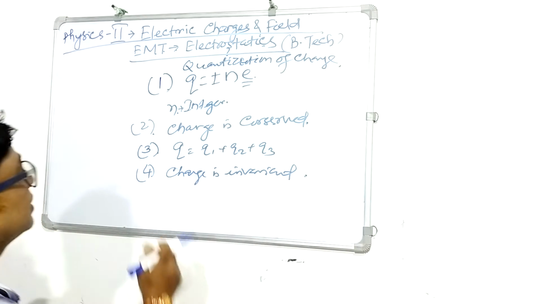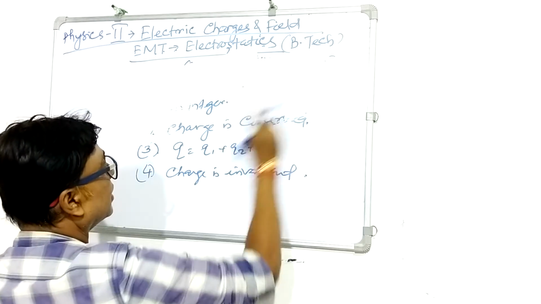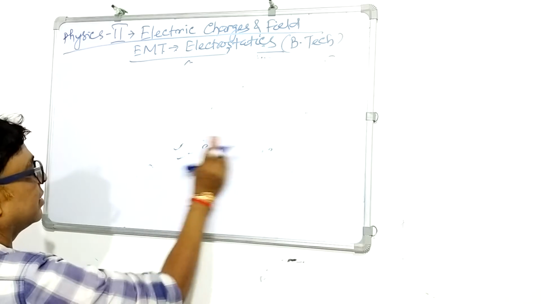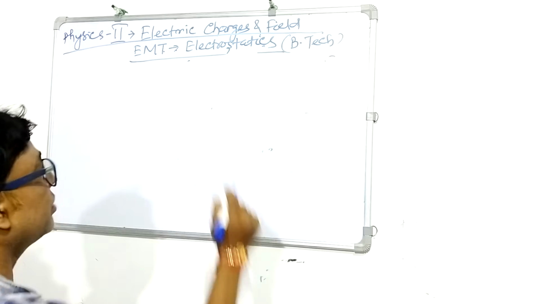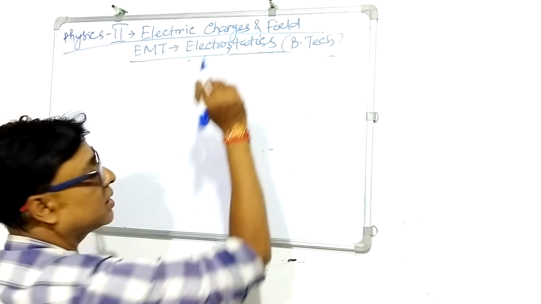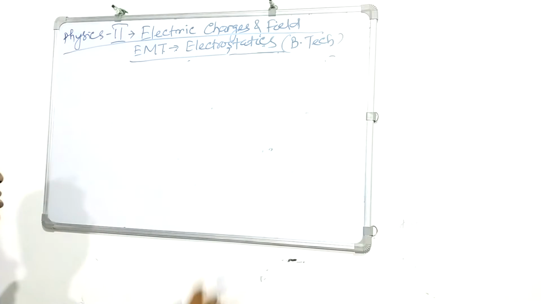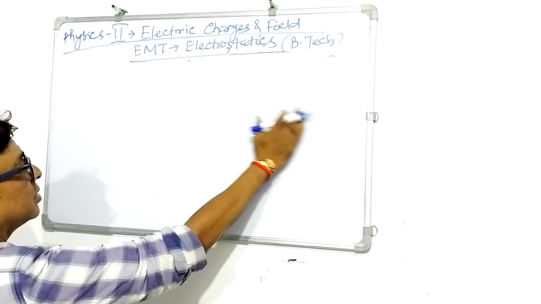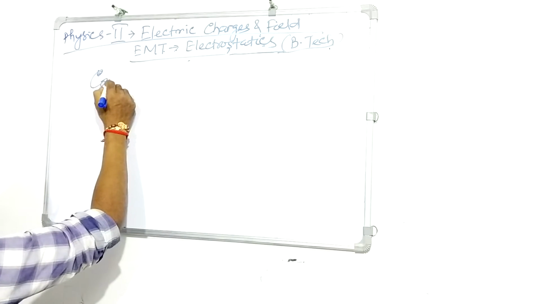Having said that, what do you mean by electrostatics? Electrostatics deals with the charges at rest. And what do you mean by electric field? Electric field is a region where a charge experiences a force. First of all, let us go for the explanation by Coulomb's law.